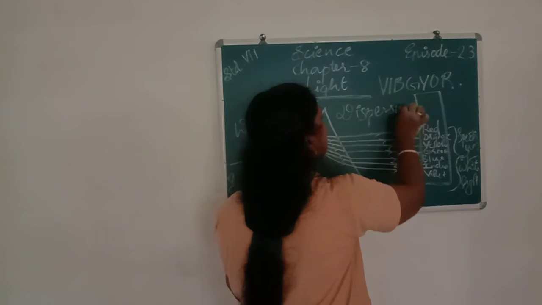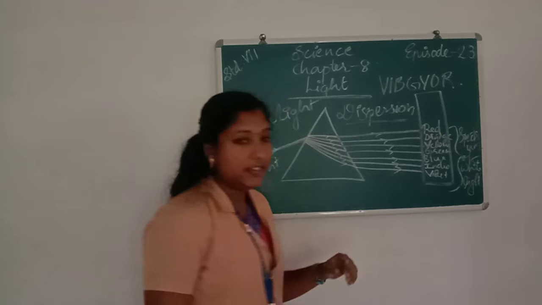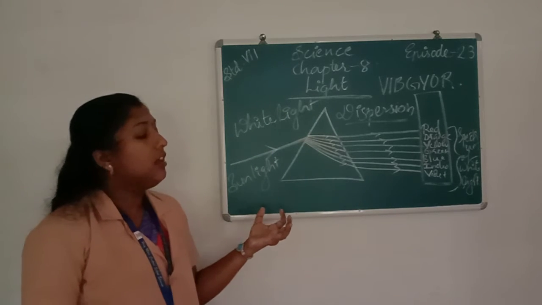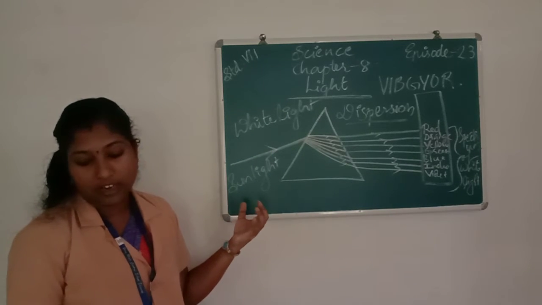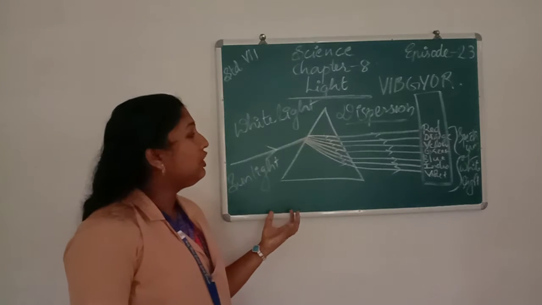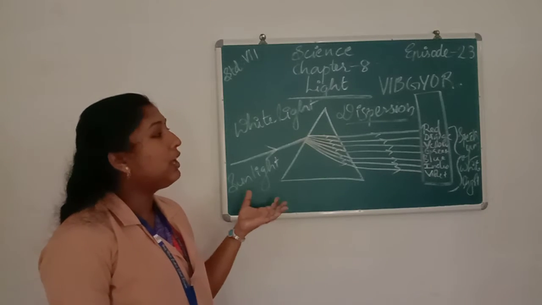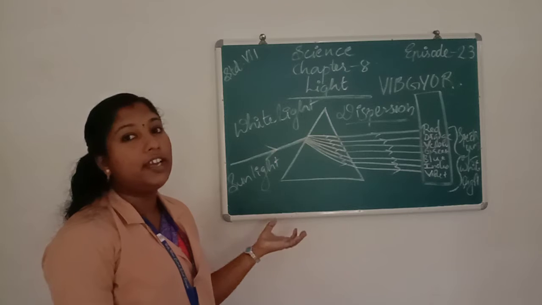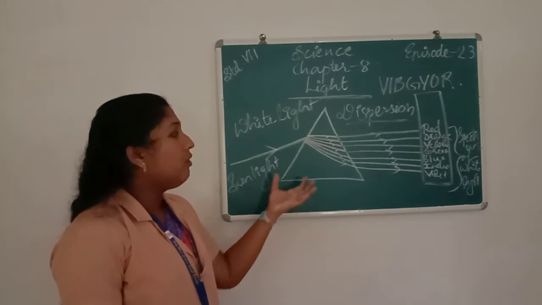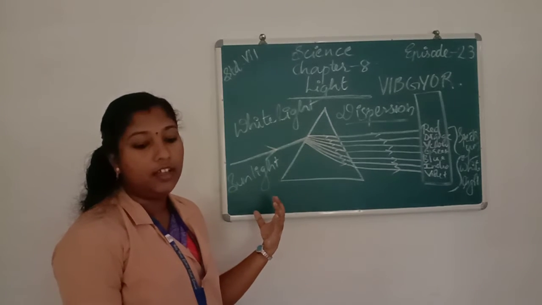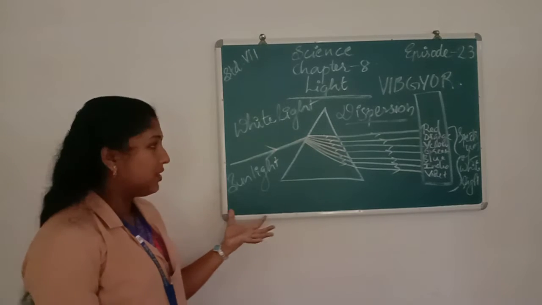Dispersion. What do you mean by dispersion? Dispersion means the splitting of white light into its component colors. The splitting of white light into its component colors is called dispersion. Okay.